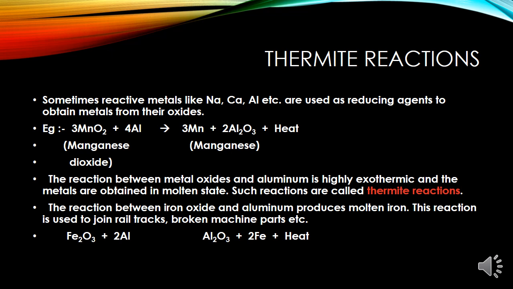The reaction between a metal oxide and aluminum, as you know, is highly exothermic, that is heat evolving, and the metals are obtained in molten state. For example, the reaction between iron oxide and aluminum produces molten iron, and this reaction is used to join railway tracks, broken machine parts, etc.